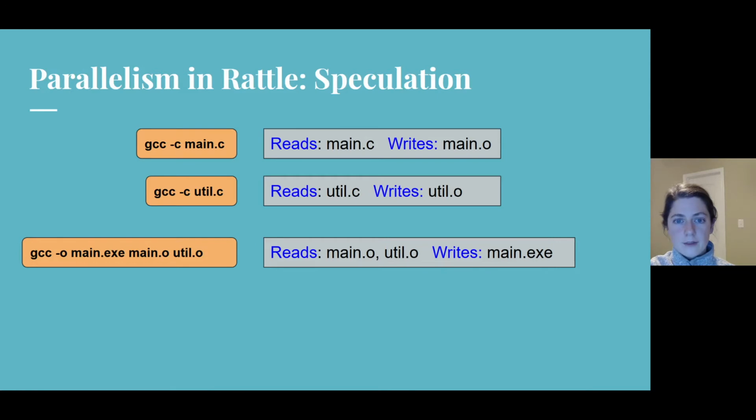Additionally, Rattle provides implicit parallelism. During the first run of a build script, Rattle cannot execute the build script in parallel because it has no file dependency information about the commands it is running. But on subsequent runs, it can try to achieve parallelism via what we call speculation. Using information about the files that each command reads and writes, Rattle can determine, in this specific example, that the first two commands can safely run in parallel, but the third cannot.